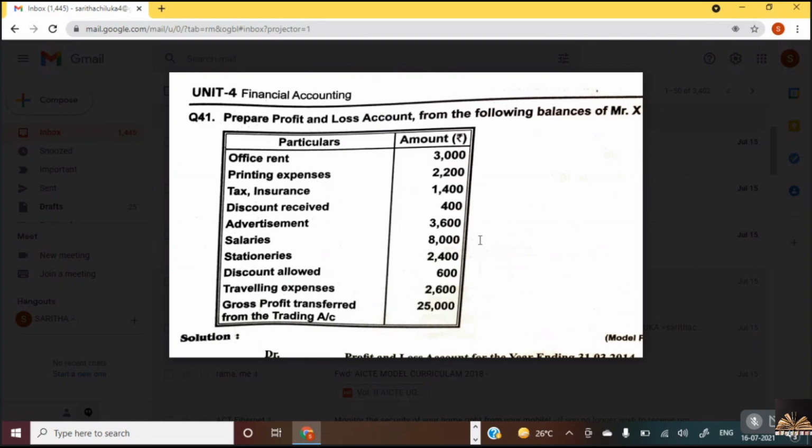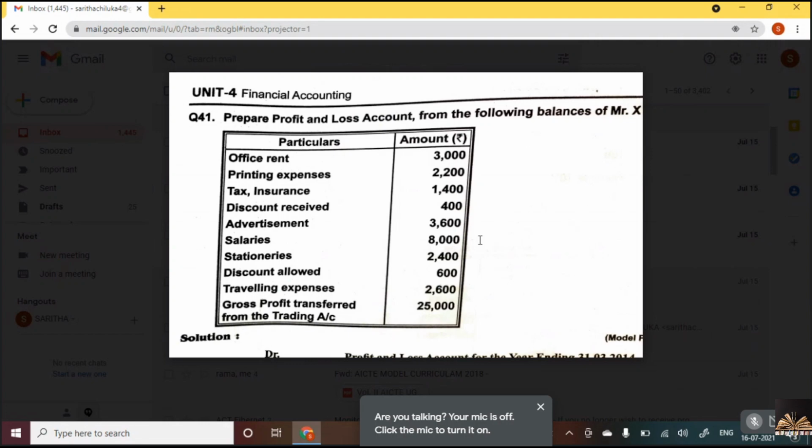What is the total of the debit side till traveling expenses? 20,600. 23,800. Yes, 23,800 minus 25,400. See the difference, how much are you getting? Are you getting 1,600?